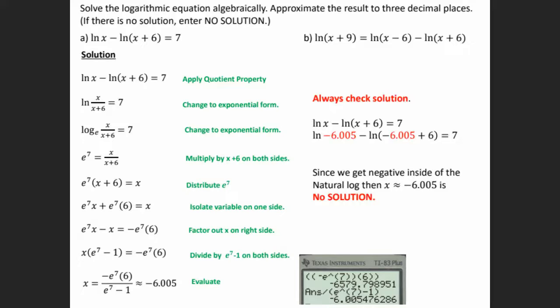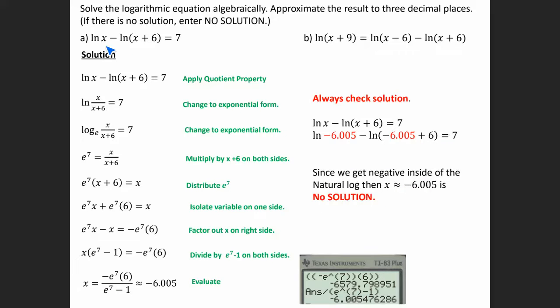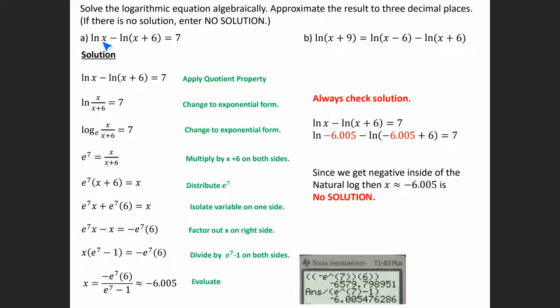Okay, let's try letter B. Actually, one more thing here. Whenever you're solving for x and using a logarithm, you always want to check your solution. Since the domain for logarithms is from 0 to infinity, you want to make sure that whatever you have in place of x here is greater than 0.